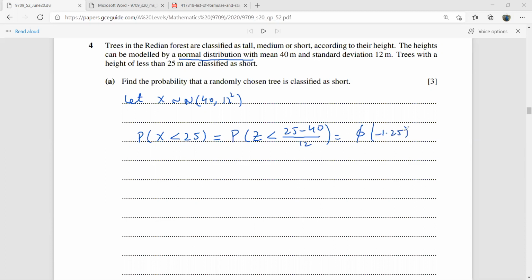1.25. Okay. Now here are some basic rules, guys, that you need to remember all the time.